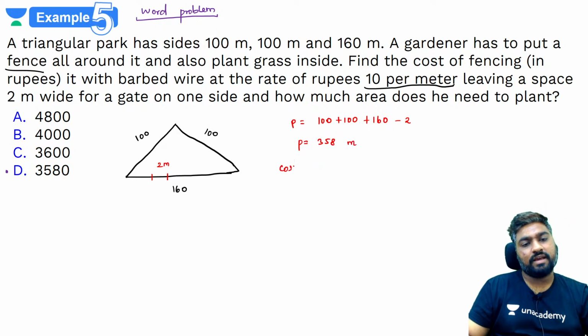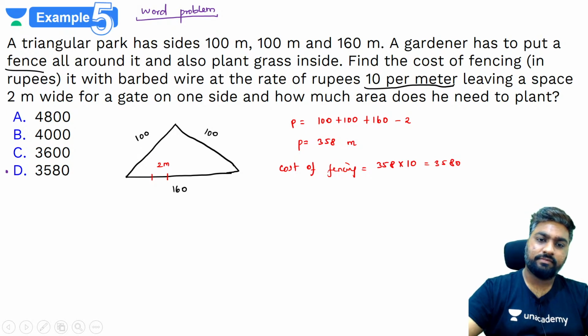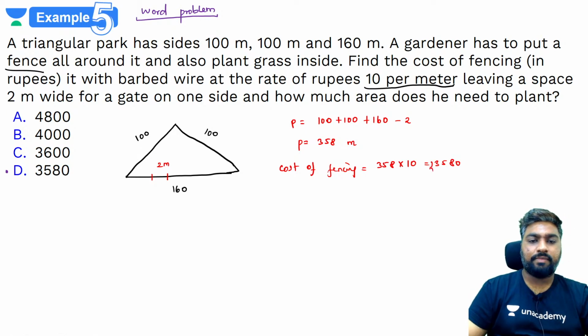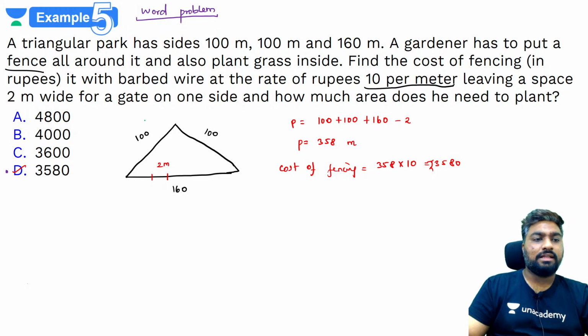So the cost of fencing will be how much? 1 meter is 10 rupees. So 358 meters will be 3,580 rupees. Yes. There's also a second part of the question, but the answer choice is not given. So you don't have to worry about that. But still, let's see. Yes, let's see. What are they saying?